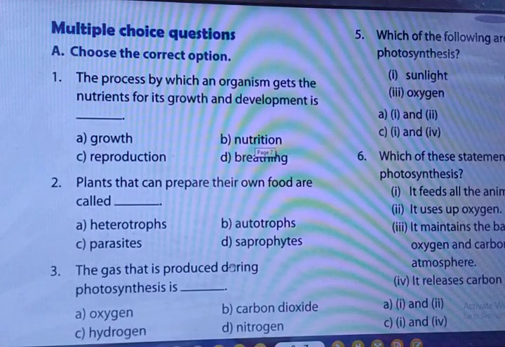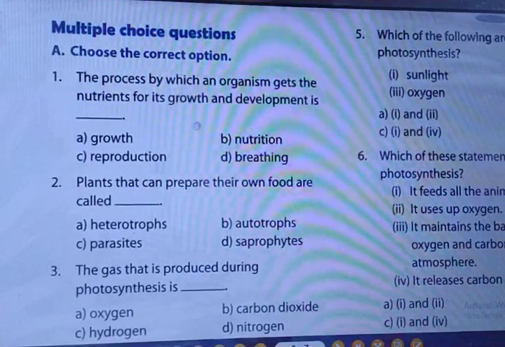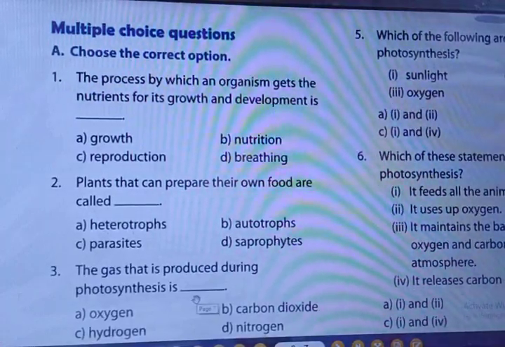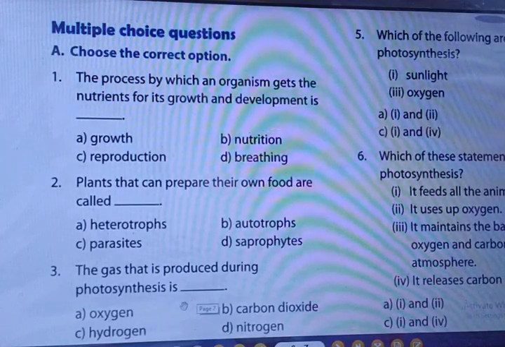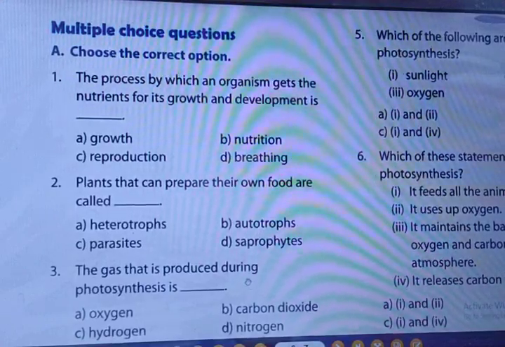Now question number 3. The gas that is produced during photosynthesis is. Produce means which comes out. So which gas comes out? Oxygen, carbon dioxide, hydrogen or nitrogen? Oxygen gas comes out, right?